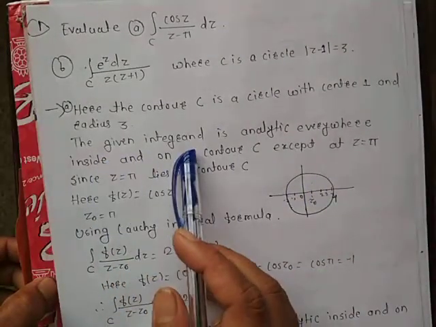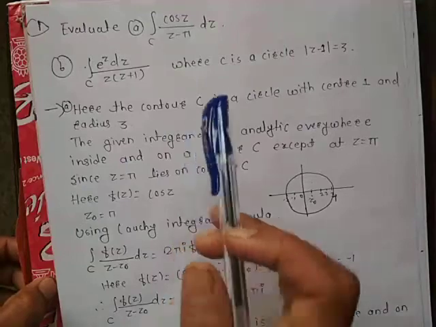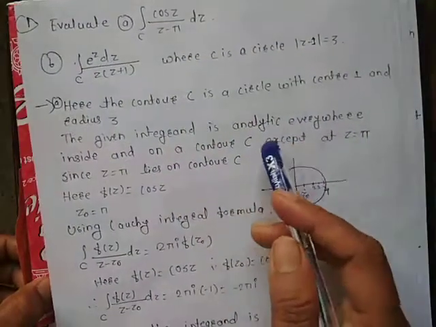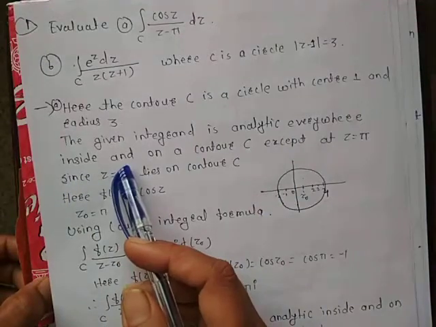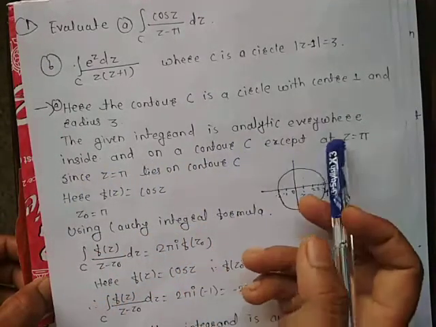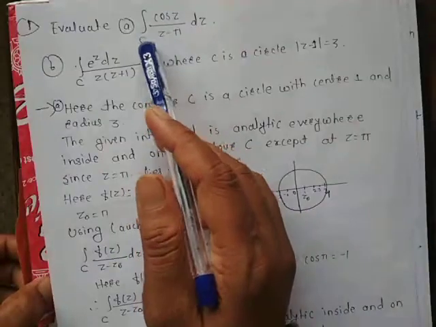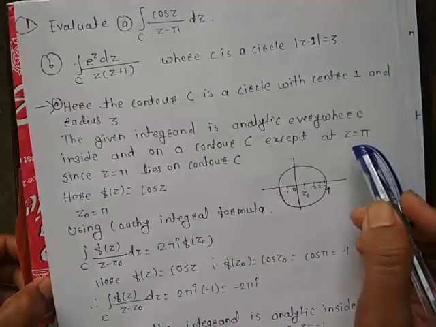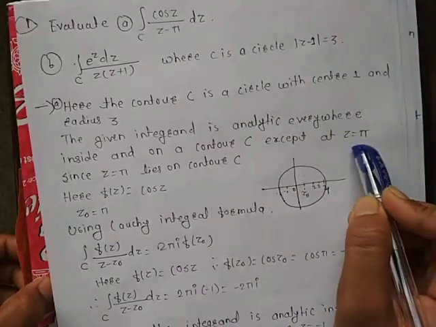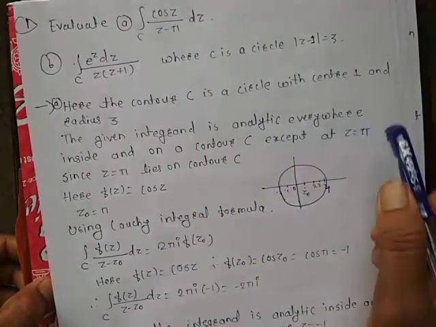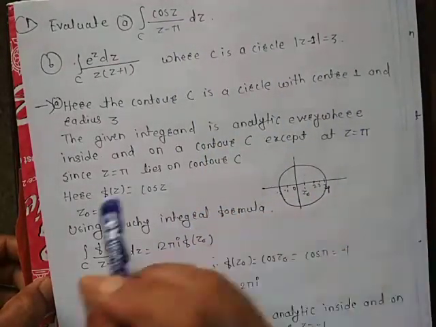The given integrand, cos z upon (z − π), is analytic everywhere inside and on contour C except at one point. If you equate z − π equal to 0, you will get z = π. This means your integrand fails to be analytic at the point z = π.